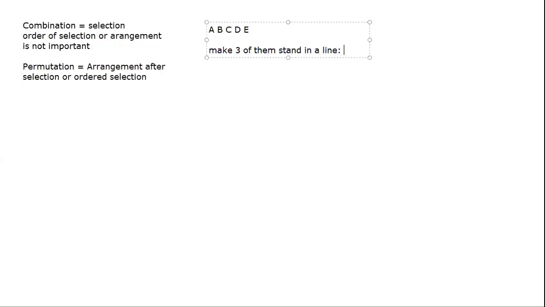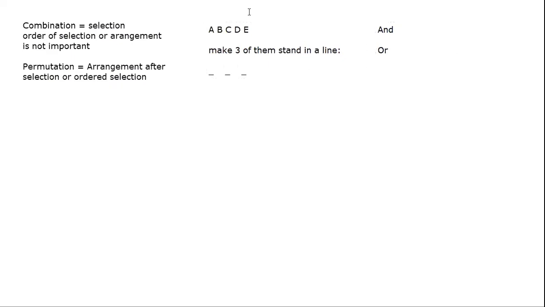One way of looking at this is that there are 3 empty spaces where they would be standing, and you have to fill up those empty spaces by putting the 3 people whom you want in those places. So there is an important concept here of 'and' versus 'or'.